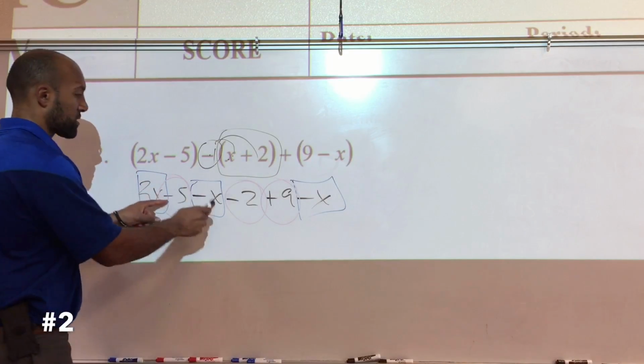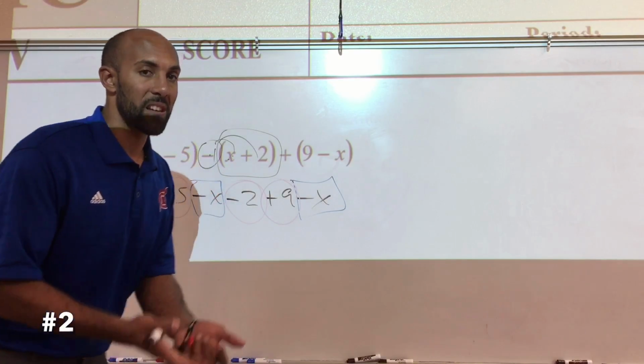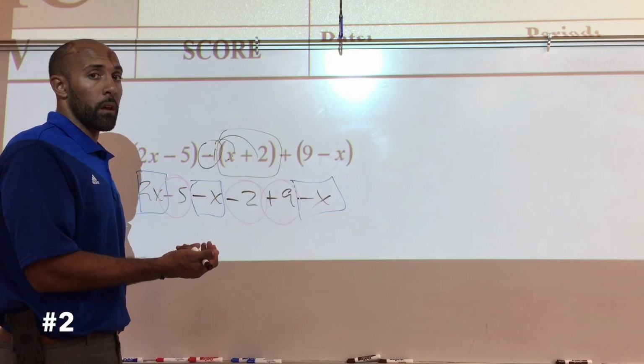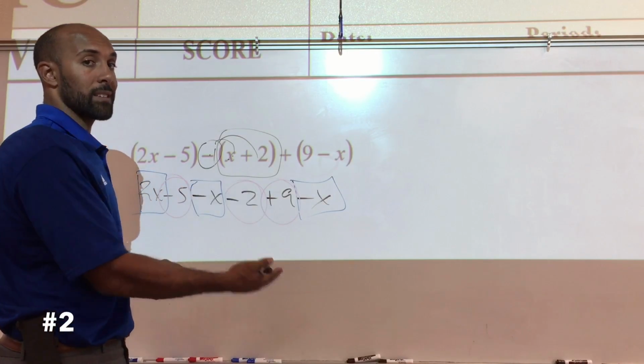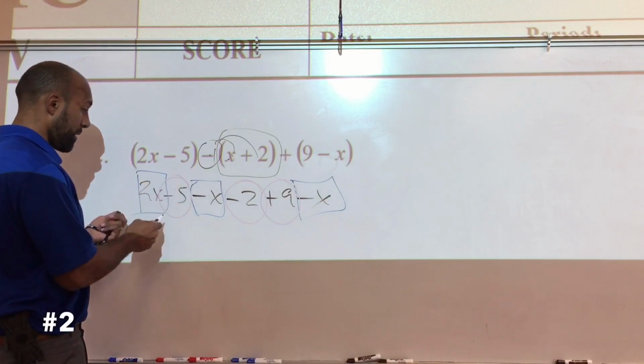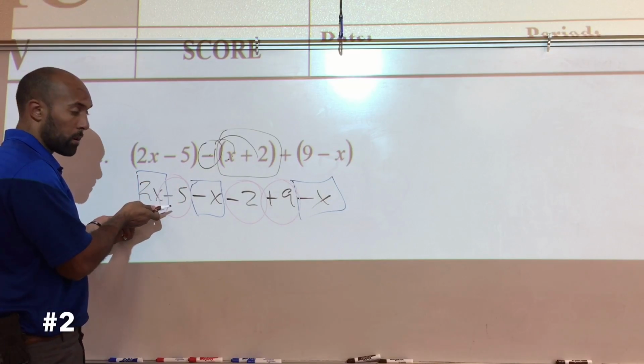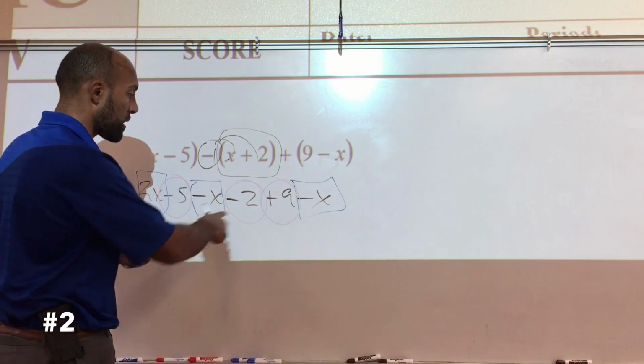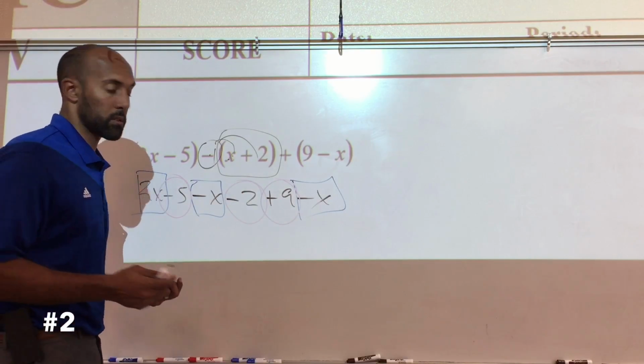Now let's start with the x terms, because remember we have to put this in standard form. If you notice in the last problem, I started with the highest exponent, I started with the x's, and then the numbers came last. That's standard form. So here, 2x, negative x, and negative x, those are our leading terms because the other ones have no x, so we've got to start with x first.